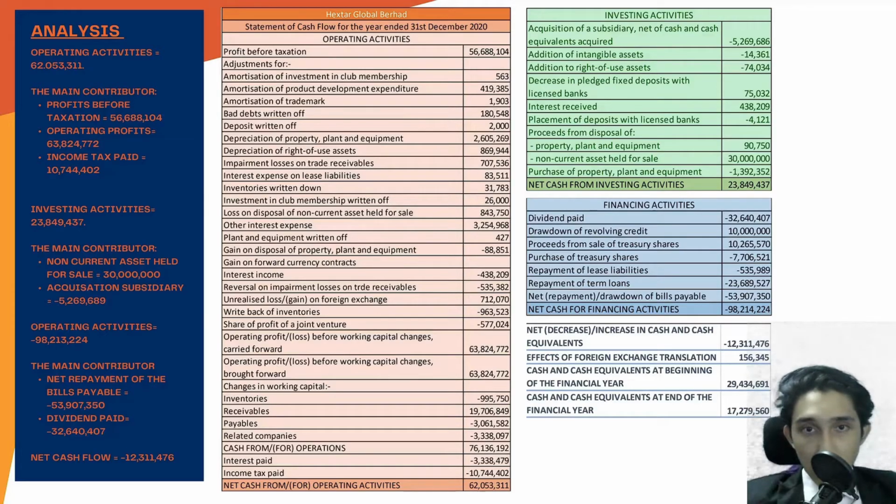And lastly, analyzing the cash flow from the financing activities, the balance is negative, amounting to negative 98.2 million. This is due to the significant amount of cash outflow in the net repayment of the bills payable with a value of negative 53.9 million and the dividend paid amounting to negative 32.6 million. In conclusion, the net cash for the year ended 31st December 2020 is negative 12.3 million. The primary reason for the negative net cash flow is the financing activities.